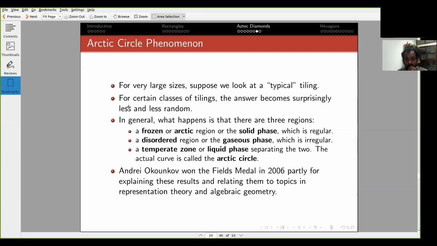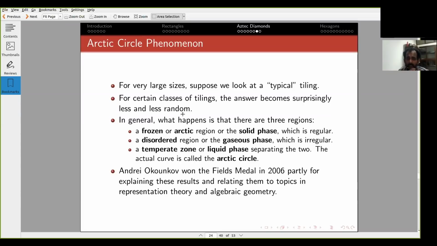So this is what I said. The answer becomes less and less random as you go larger and larger. So this is somehow paradoxical. You would think that as things get larger and larger, they would get more and more random. But somehow what happens is they get less and less random.